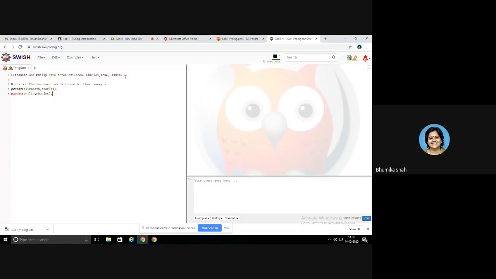Now similarly, we have to write for Anne and Andrew also. Let me copy paste this. Because the couple is the same, it will work. In place of Charles, I'll write Anne. I am writing all the names in small case because they are constants. And Andrew. Are you getting how I am writing? So we have said that Elizabeth and Philip have a kid Charles, they have Anne also and they have Andrew also.